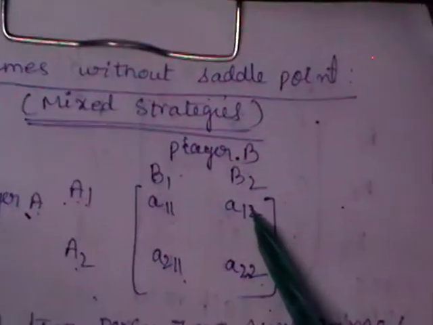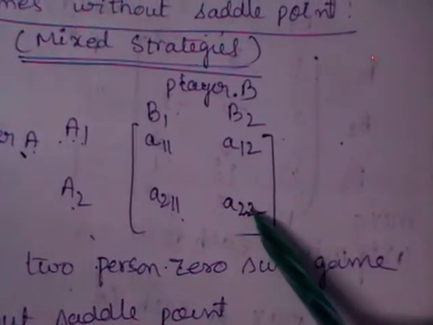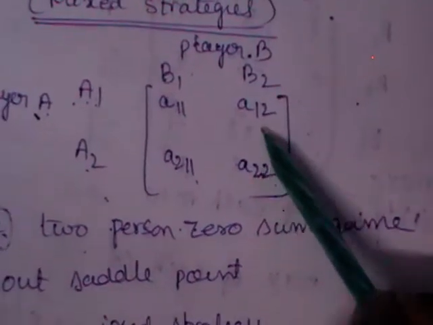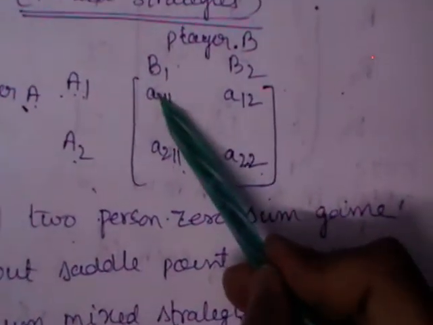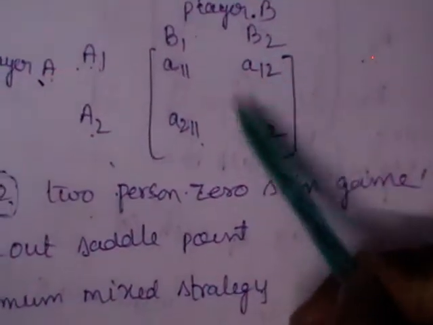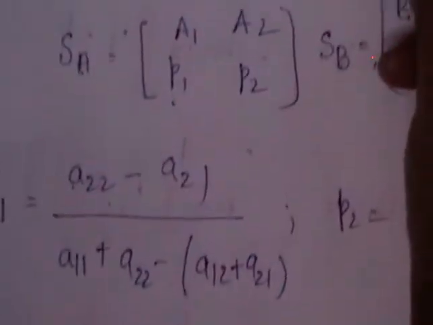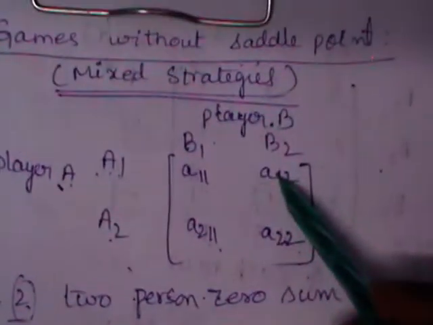Q2 means here you will write A22 minus A12 by again A11 plus A22 minus A12 plus A21. The value of the game is the multiplication of these two, A11 A22 minus A12 A21, by the same denominator. Let us do a problem, then you will get much clarity.